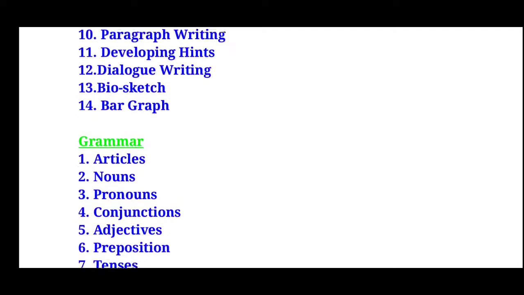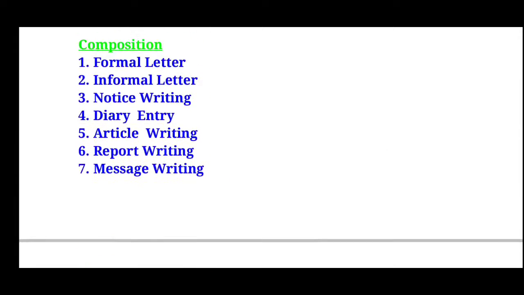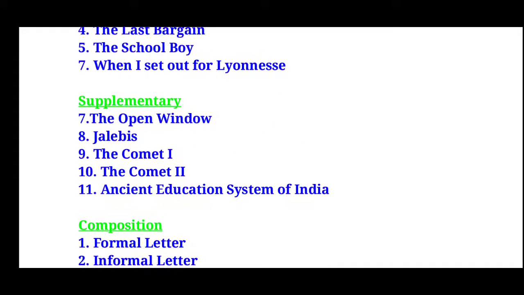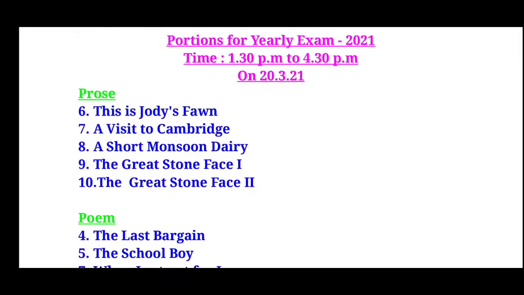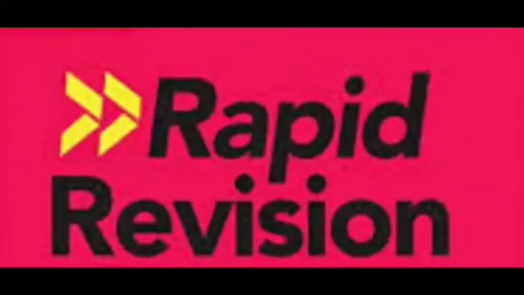So these are the 14 grammar chapters we are going to have for our yearly examination, 14 compositions, 7 to 11 supplementary, 4 to 7 poem, 6 to 10 prose. This is the portion for our yearly examination, children. In this session, we are going to see all the prose and its summary. Let's move on to the rapid revision of the portions for the yearly examination.